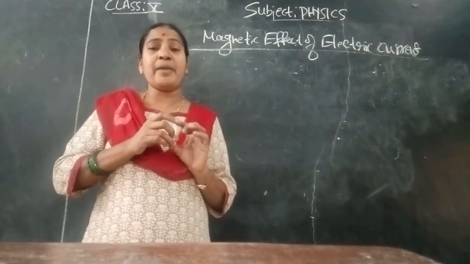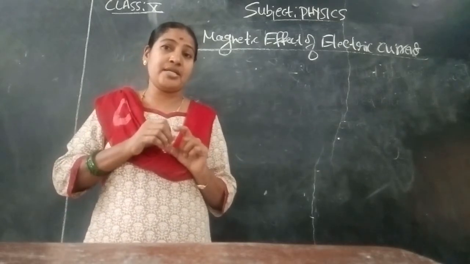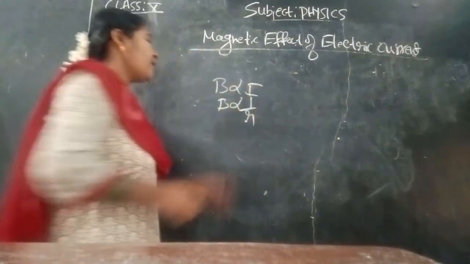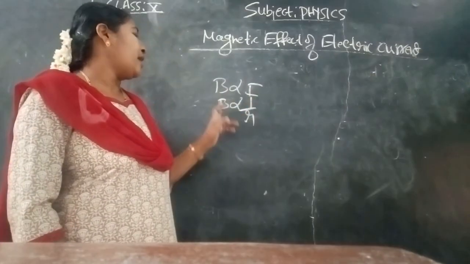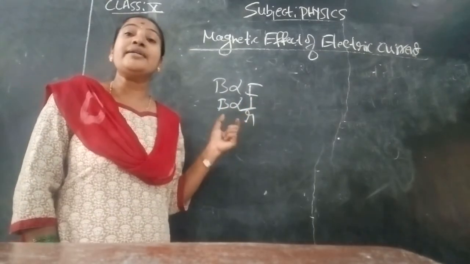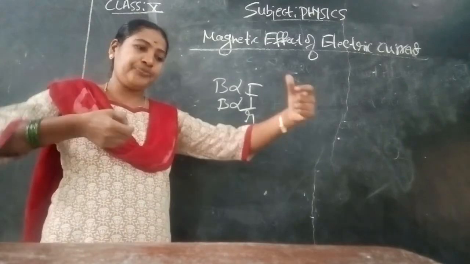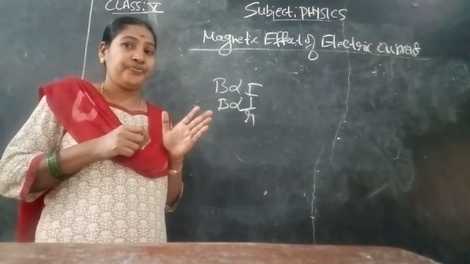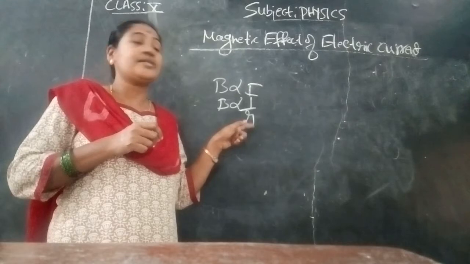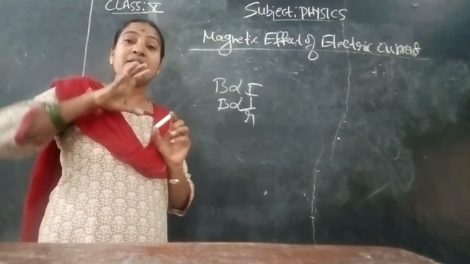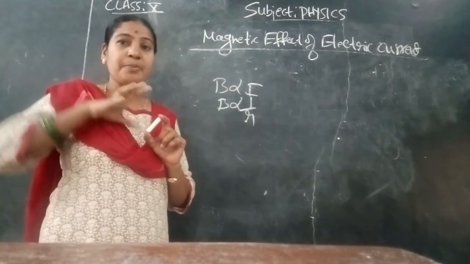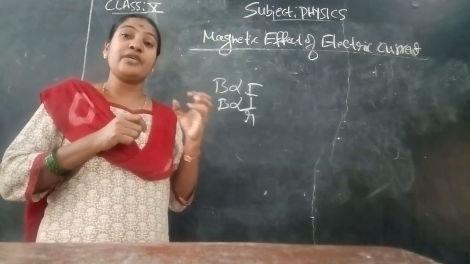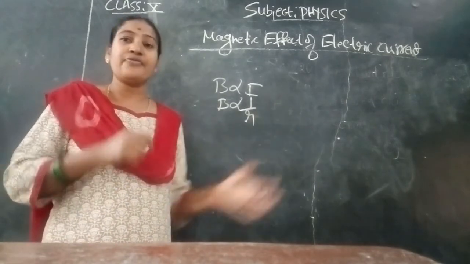Then the factors on which the magnetic field due to a current through a straight conductor depends: B is proportional to I, and B is inversely proportional to R. The magnetic field is directly proportional to the electric current, and inversely proportional to the distance. If we keep the magnetic compass very far away from the cardboard sheet, we do not get the deflection. Directly proportional to current means the strength of the current. For example, if you pass 2 amperes, 4 amperes or 5 amperes of current through that circuit, the magnetic field will be high. These are the other factors you have learned.